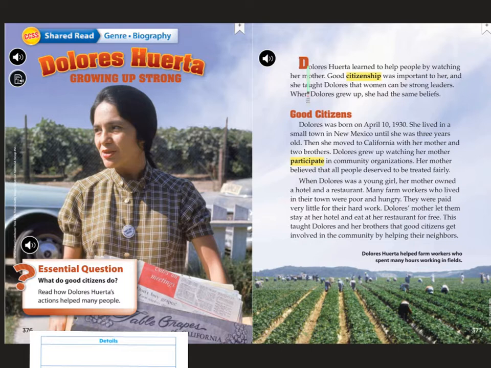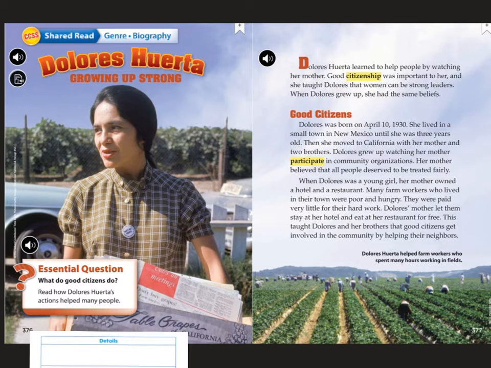Dolores Huerta learned to help people by watching her mother. Good citizenship was always important to her, and she taught Dolores that women can be strong leaders. When Dolores grew up, she had the same beliefs.